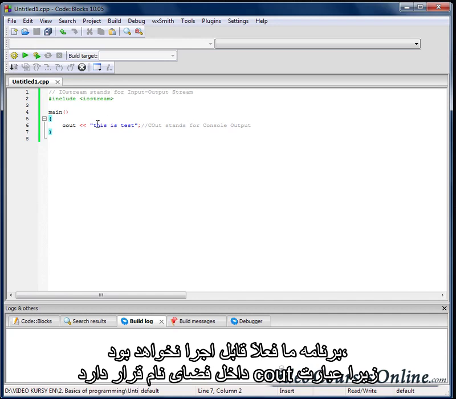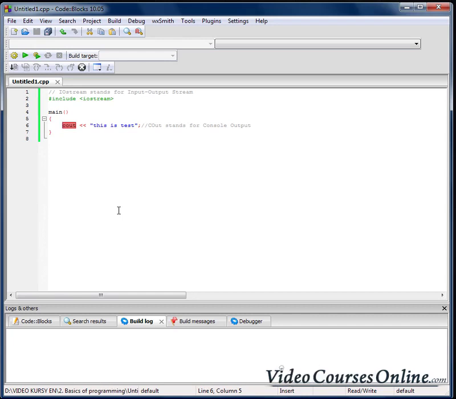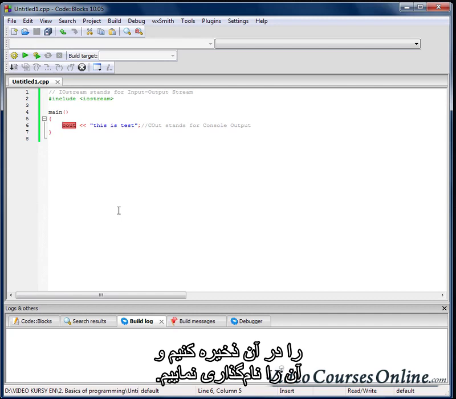Our program still won't be able to run now because that cout is inside a namespace. What is a namespace? Well, a namespace is a space where we can store functions and other things connected with programming, and we can name this space.